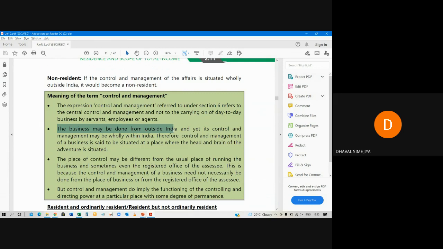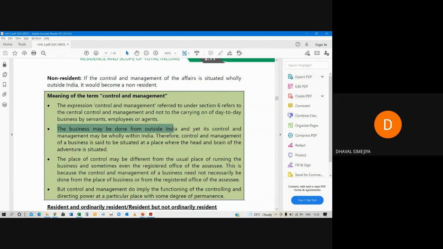But right now we are talking about HUF. If the control and management is from outside India, for example, the main person of the HUF is the Karta. If the Karta is making decisions from outside India, then it is non-resident. For example, I have my HUF and I am doing a plastic manufacturing business.